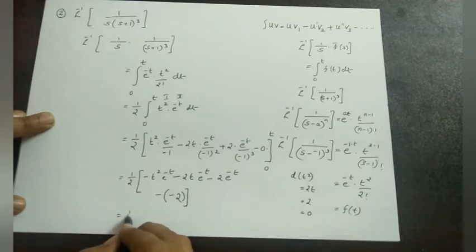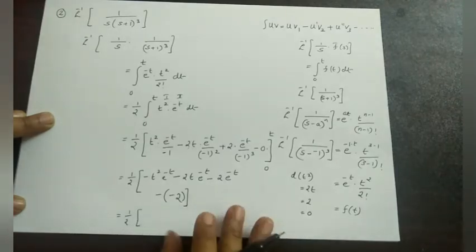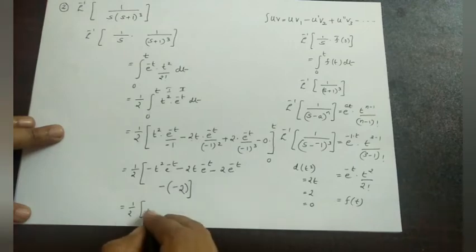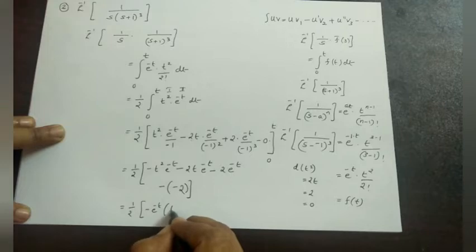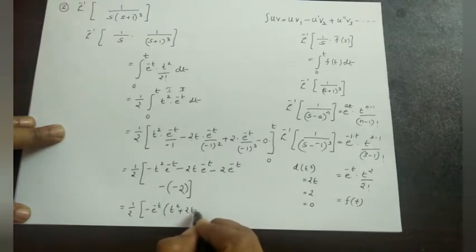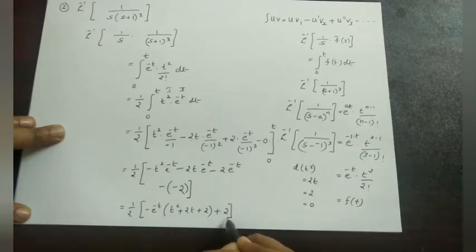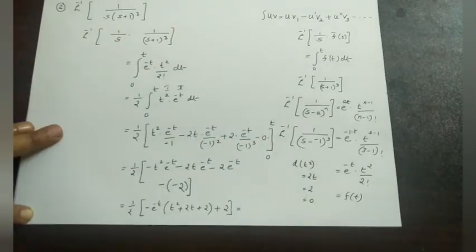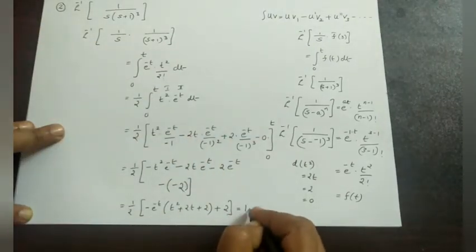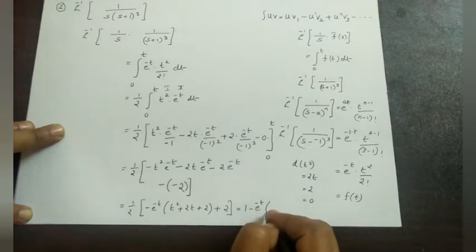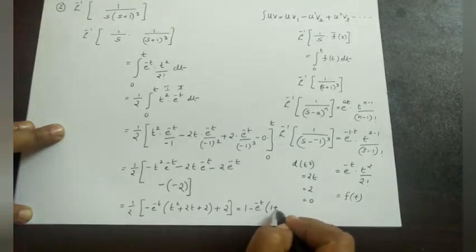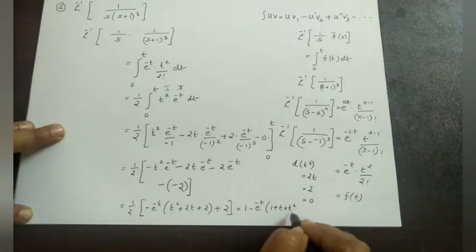Okay, this again we have 1 by 2 into, we can take e raised to minus t outside, so that we will get t square plus 2t plus 2, and last term is plus 2. If you want, we can further solve it by dividing by 2, then the answer will be 1 minus e raised to minus t into 1 plus t plus t square by 2, that you can do by dividing by 3.